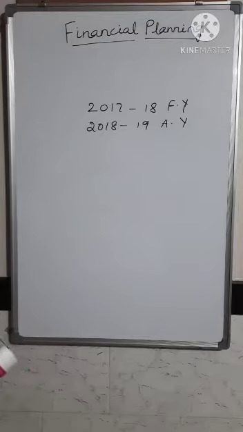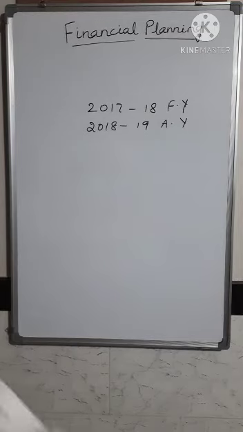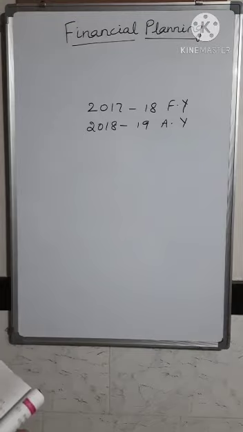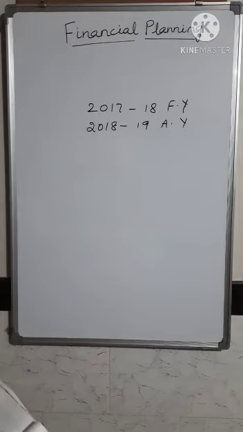The first one, Miss Nikita, age is 27 years. For this you have to refer to the first table where individuals up to the age of 60 are given. Nikita's age is 27 years, so you have to search under the first table. Her taxable income is 2,34,000. When you look at the table, up to 2,50,000 the income tax is nil. Her income of 2,34,000 is less than 2,50,000, so she need not pay the income tax.